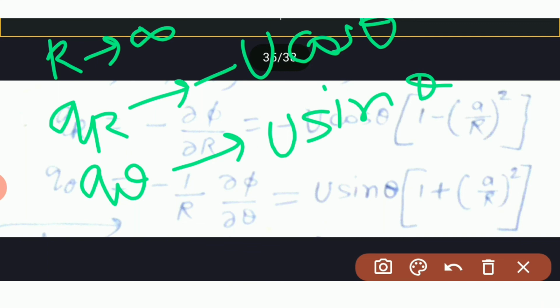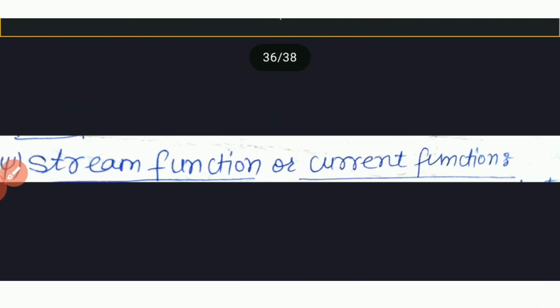Now we will see the next article, that is the stream function or current function. Show that the stream function is constant along a streamline. Now we'll see the solution. Suppose the motion is two-dimensional.